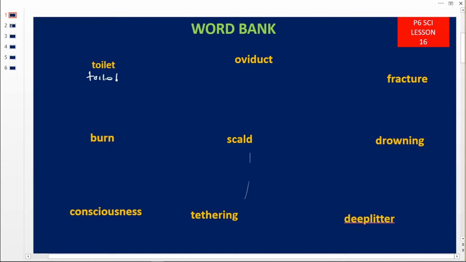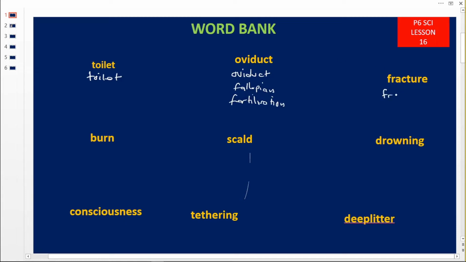This one is read as toilet. This one is read as oviduct, whereby we said the oviduct is also called a fallopian tube, and we say that this fallopian tube is where the process of fertilization takes place. Then this one is fracture.